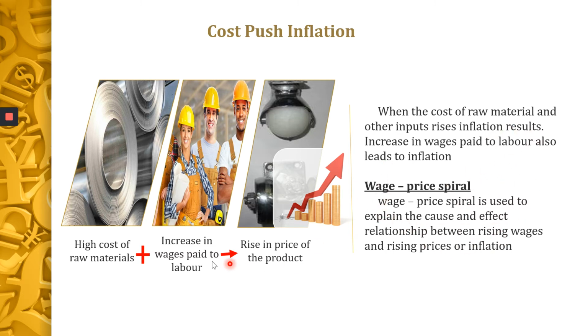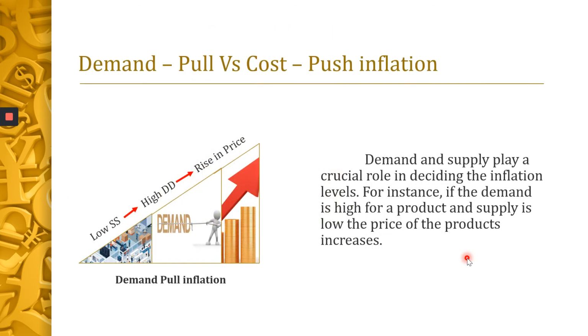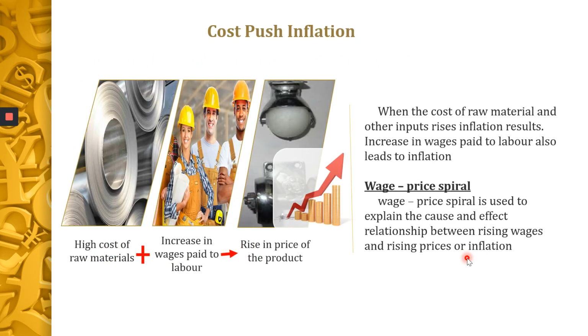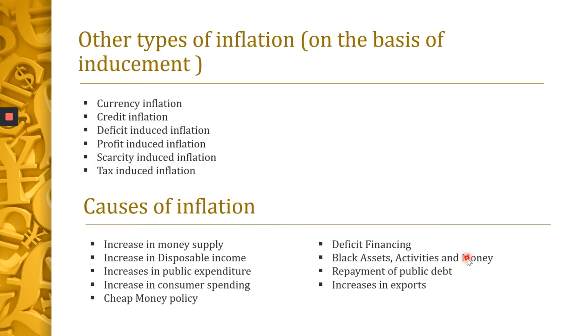There is an increase in the wages of the laborers. Naturally, there will be increase in the price. When the prices increase, again the laborers will demand more wages. So there will be increase in the wages, which will increase the prices. There will be increase in wages. There will be increase in price. So this is only called as wage price spiral. Wage price spiral is used to explain the cause and effect relationship between rising wages and rising prices or inflation. So first we saw the demand pull inflation, then the cost push inflation, then the wage spiral inflation.